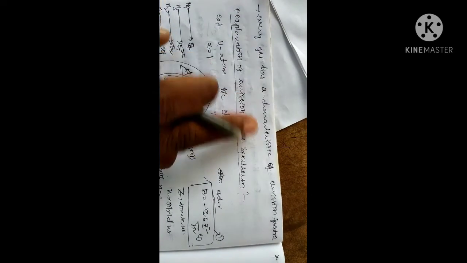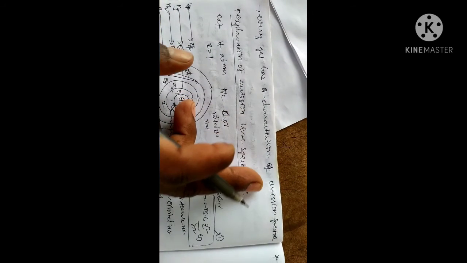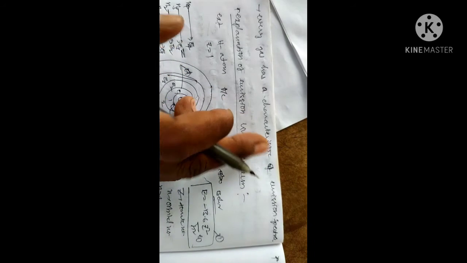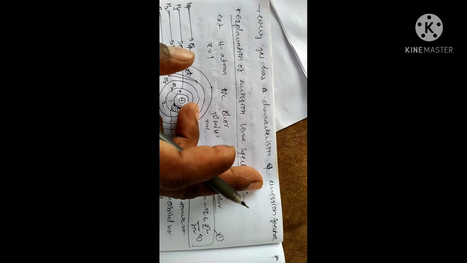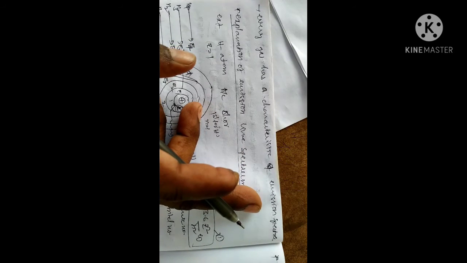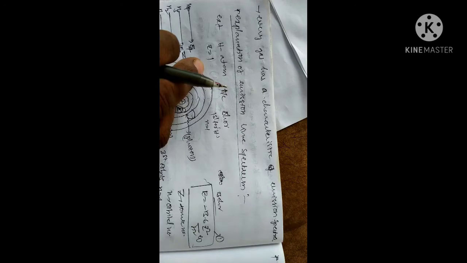Every gas has a characteristic emission spectrum. Every gas molecule gives an emission spectrum, like monoatomic gases, helium gas, and hydrogen gas. It gives the line spectrum or discrete emission spectrum.